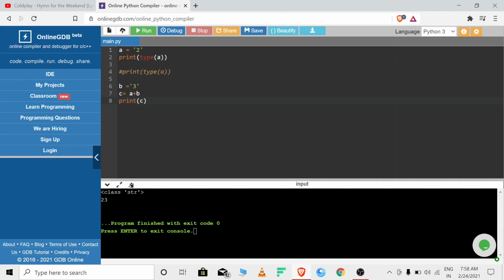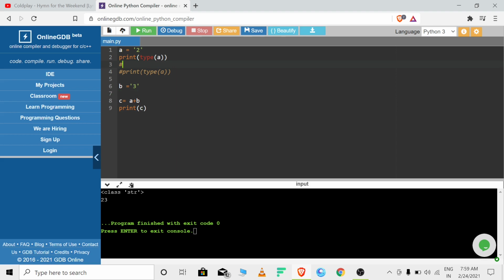23. Oh, 2 plus 3 is 23. How? Actually it is very easy, because Python is storing these values as strings, and addition of strings is slightly different. Therefore, if we want to add these two values, we have to convert them into integers. And I also told you how to convert them into integers.